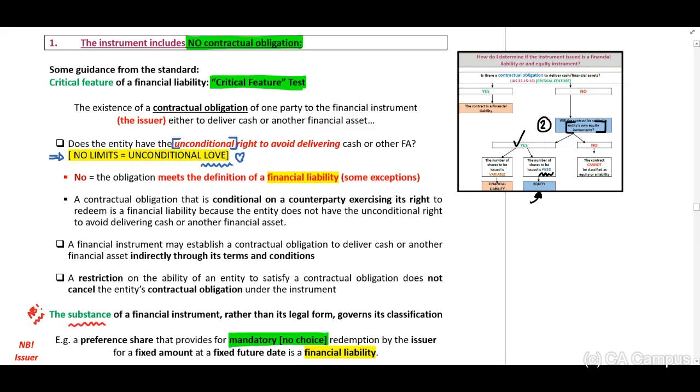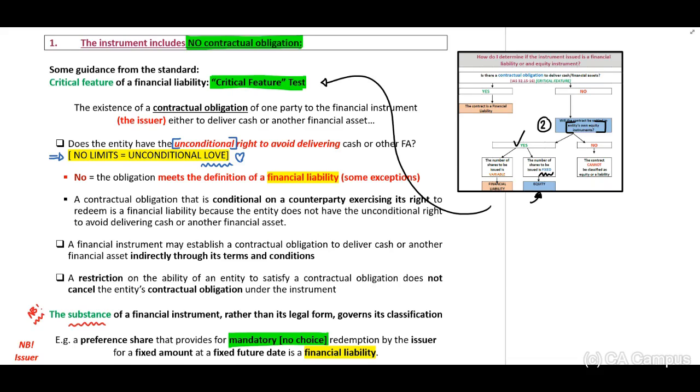But now I am telling you that you need to look at the critical feature test, number 1. Therefore, you need to look at the unconditional right to avoid delivering.